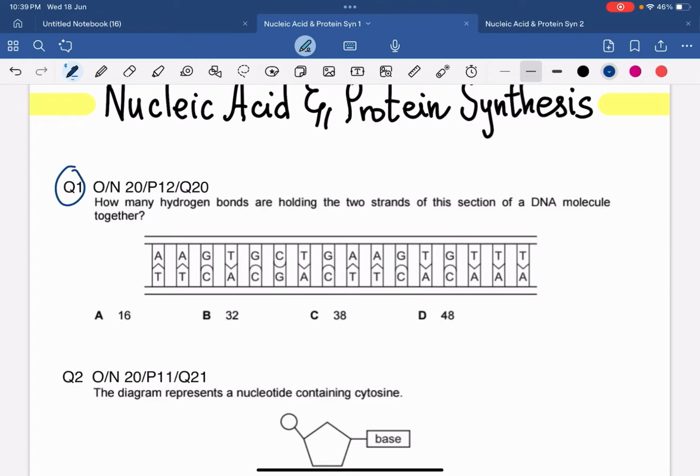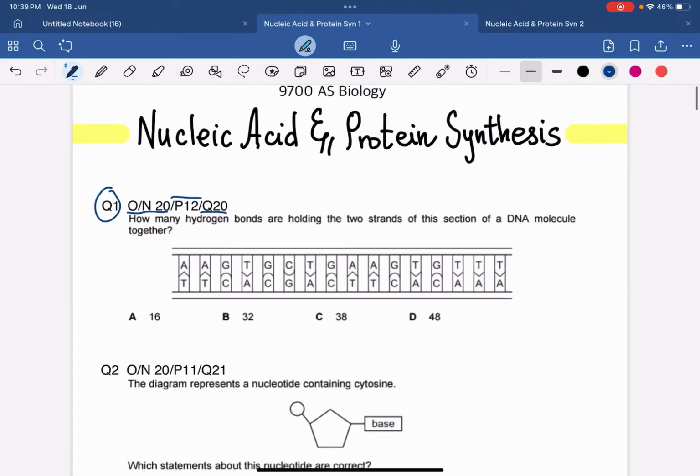Question number 1 over here, which is from October-November 2020, paper 1 question 20, says: how many hydrogen bonds are holding the two strands of this section of the DNA molecule together?